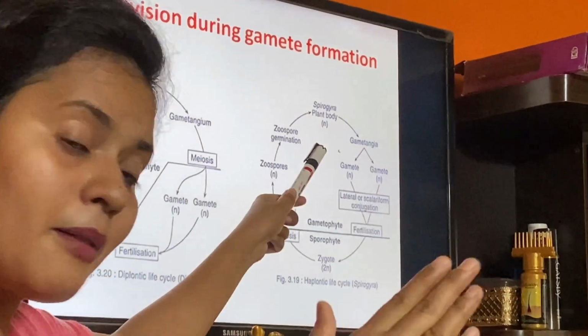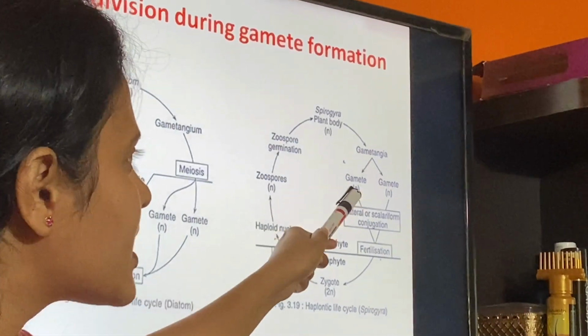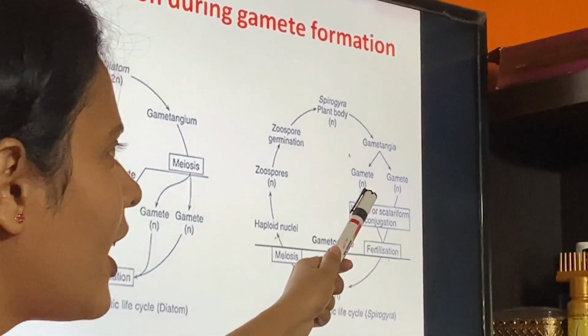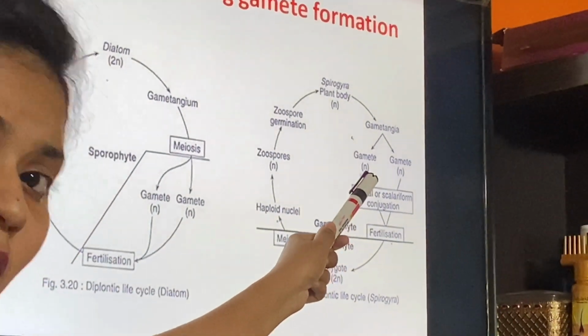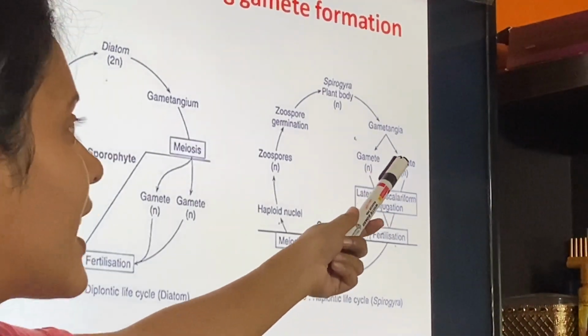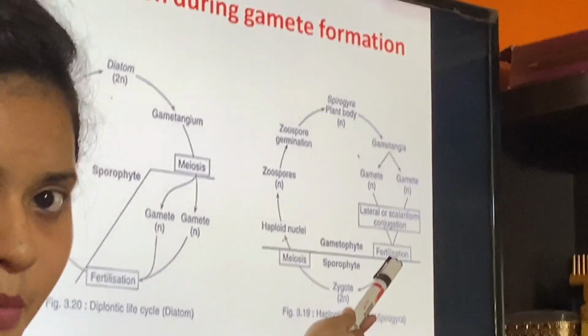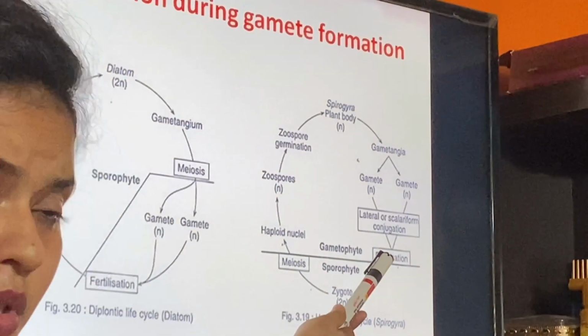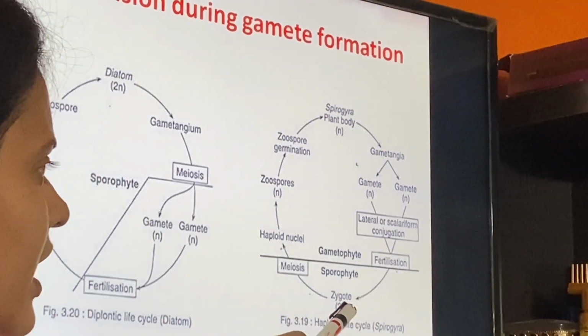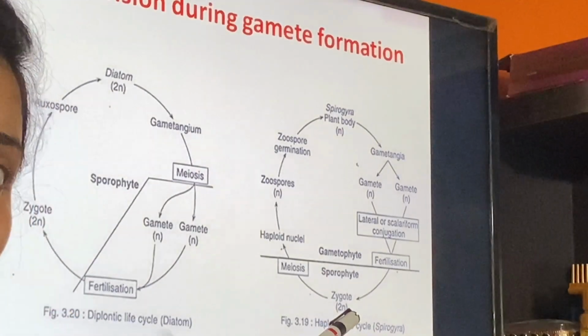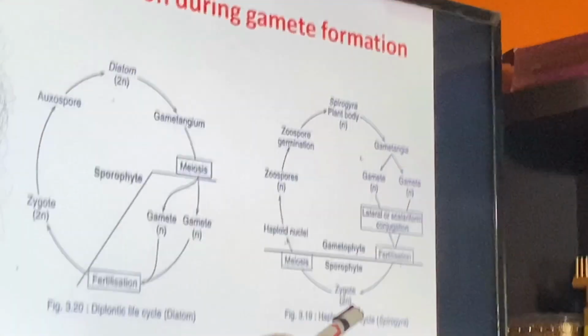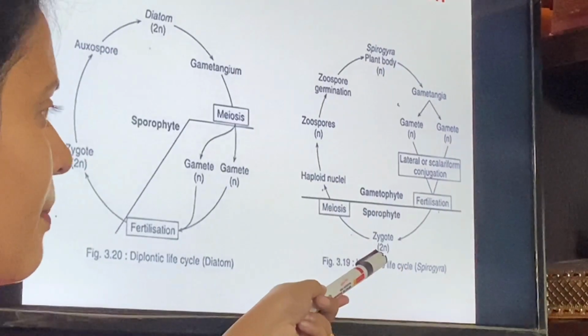So haploid will produce gametes that will also be haploid, n number of chromosomes. So gametes, for example male gamete and female gamete, have formed. If they fuse, fertilization will lead into zygote. Zygote will be diploid because male gamete and female gamete, both haploid, fuse, so diploid zygote.